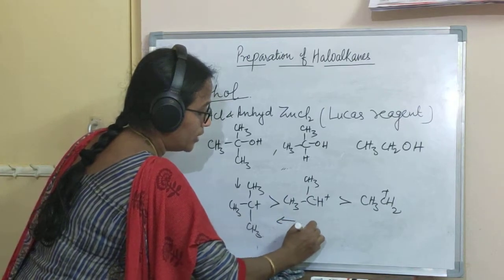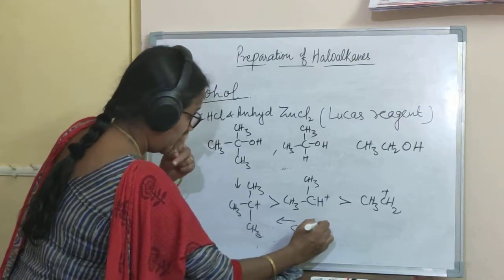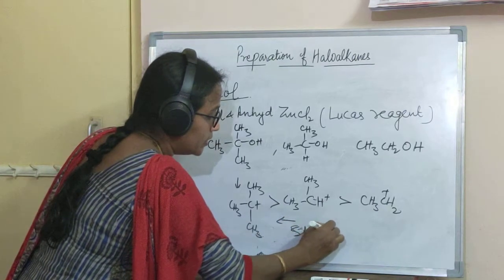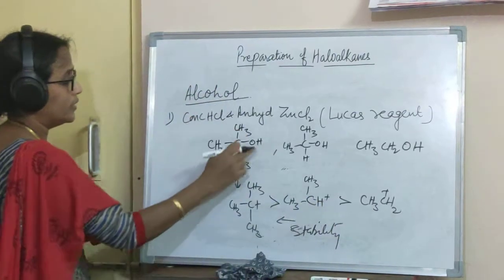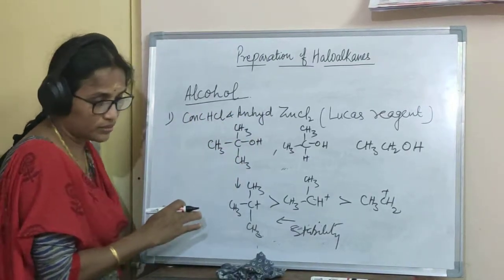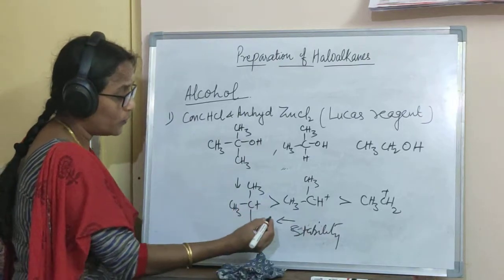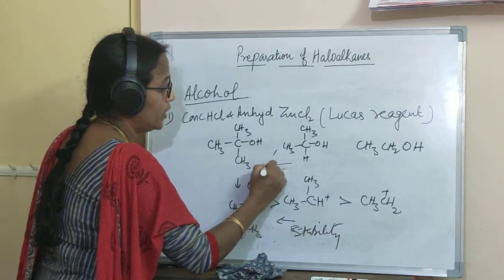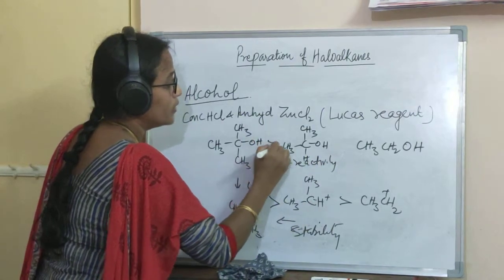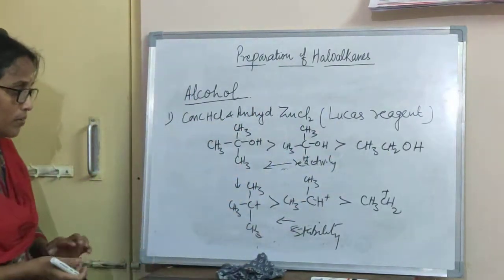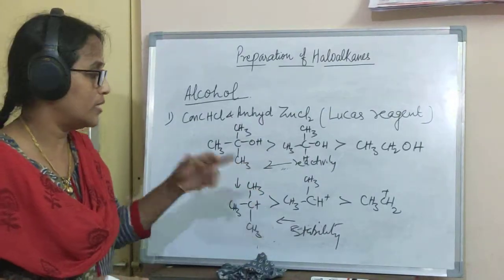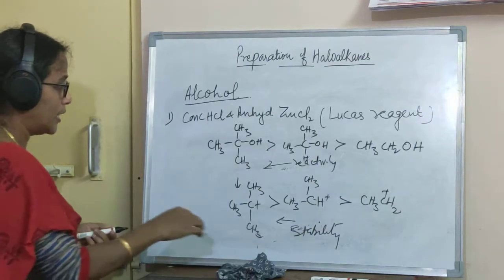Tertiary carbocation is most stable. So what happens? The tertiary alcohol will be most reactive towards this reagent. So the order of reactivity will be what? The tertiary will be most reactive, then secondary, and then primary, because the tertiary carbocation is most stable, then comes the secondary, and then comes the primary carbocation.